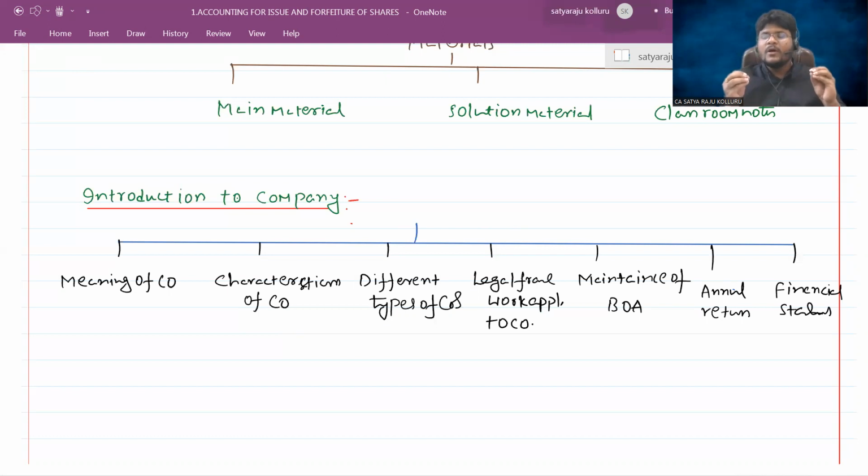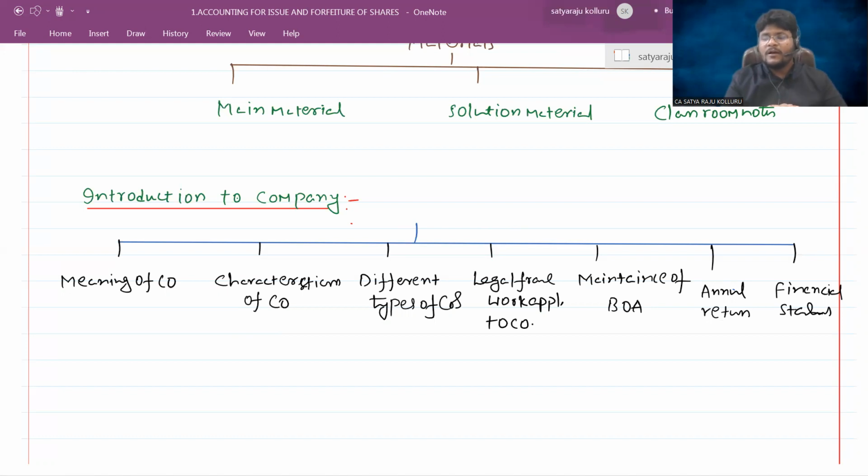Compliance means what are the statutes, what are the provisions we need to follow, and maintenance of books of accounts: how we should maintain the books of accounts, what are the various books of accounts followed by a company, what are the different registers to be followed by a company, and where all such books of accounts should be preserved. Is it in a manual system, or do they need to follow the double entry bookkeeping system, or might they follow digital mode, or physical mode.